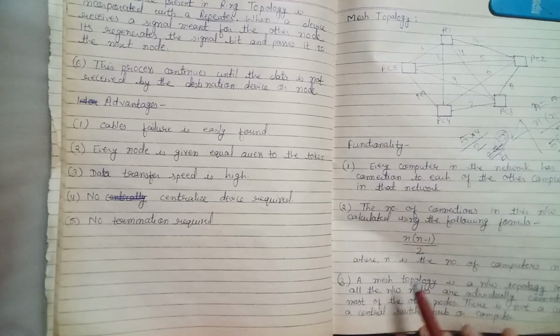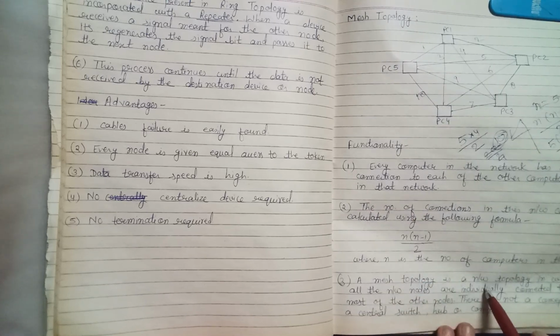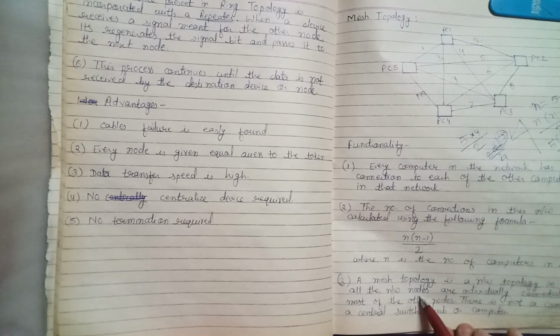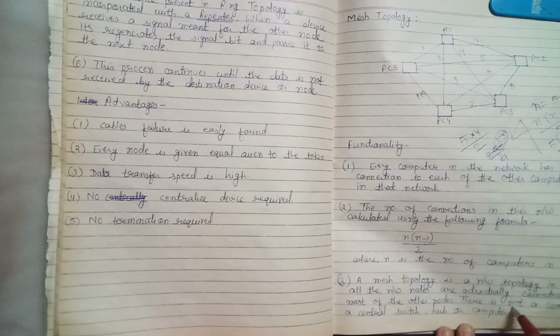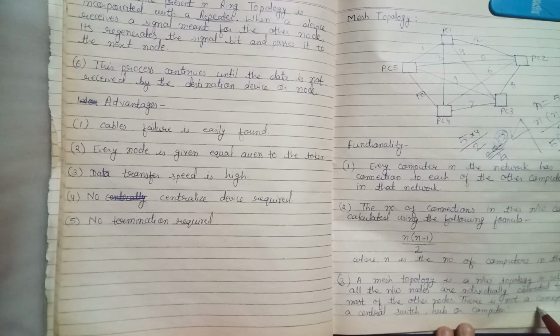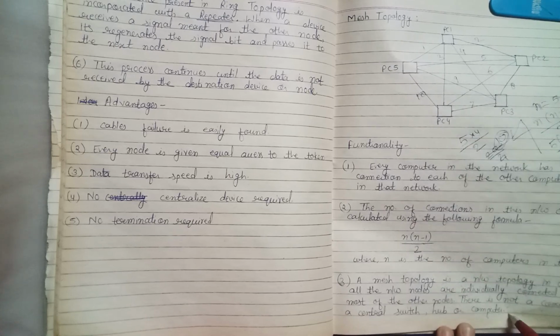Next point, a mesh topology is a network topology in which all the network nodes are individually connected to most of the other nodes. There is no concept of a central switch, hub or computer.